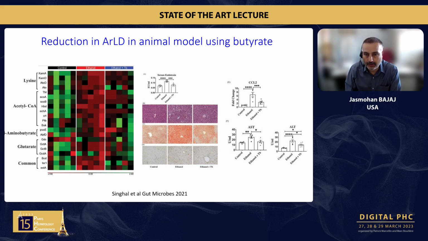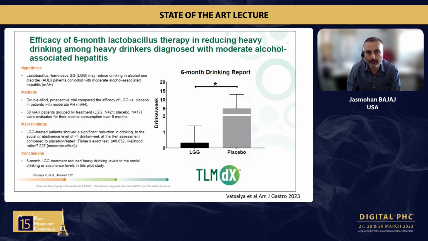There was a reduction in AST, a reduction in ALT, a reduction in CCL2, as well as a reduction in serum endotoxin after the ethanol-fed mice were also given butyrate at the same time. However, tributyrin is very difficult to actually put in humans, and the IV formulation at least lasts for a very small time. So you need a factory that keeps on producing that, and that could be the bacteria.